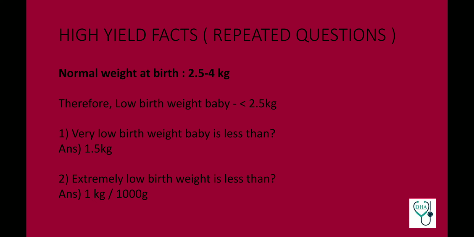Now coming to some high yield facts and repeated questions. Now we know that the normal weight of a child at birth is 2.5 to 4 kg. So what would be the definition of low birth weight baby? It is less than 2.5 kg. But in India sometimes less than 2 kg is accepted. First question, very low birth weight is baby less than 1.5 kg. Extremely low birth weight is less than 1 kg or 1000 gram. Normal weight 2.5 kg, very low birth weight 1.5 kg, and extremely low birth weight 1 kg.